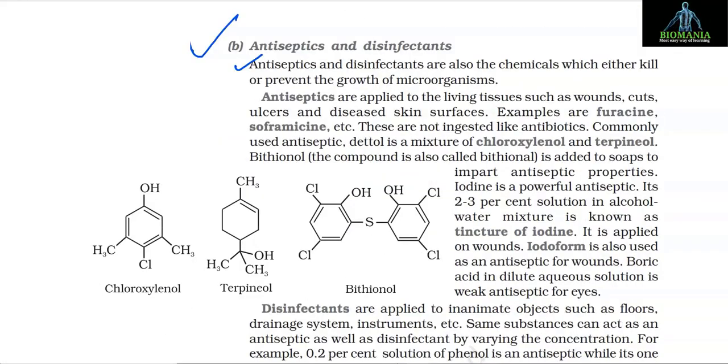B. Antiseptics and disinfectants. Antiseptics and disinfectants are also chemicals which either kill or prevent the growth of microorganisms. Antiseptics are applied to living tissues such as wounds, cuts, ulcers, and diseased skin surfaces. Examples are furacin, soframycin, etc. These are not ingested like antibiotics. Commonly used antiseptic Dettol is a mixture of chloroxylenol and terpineol. Bithionol, also called bithionol, is added to soaps to impart antiseptic properties.